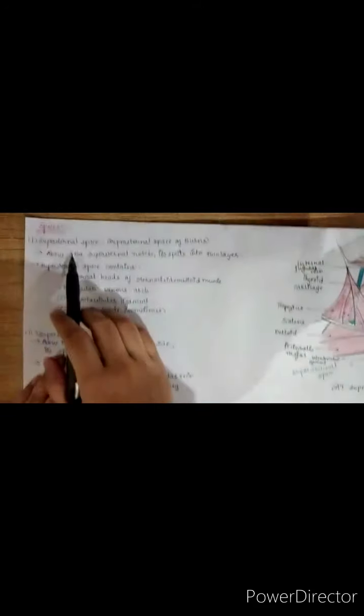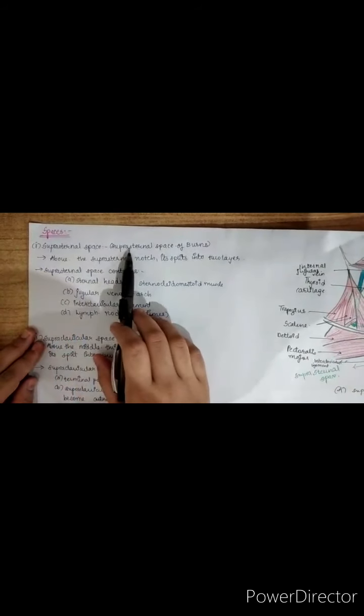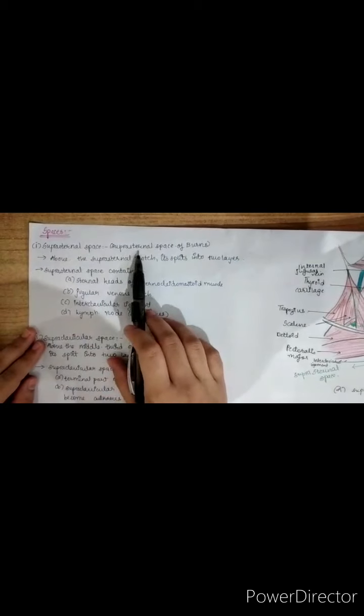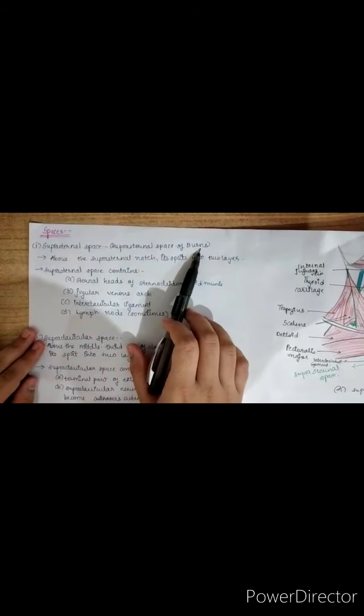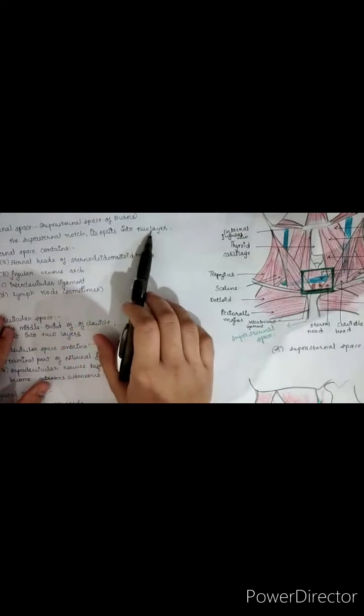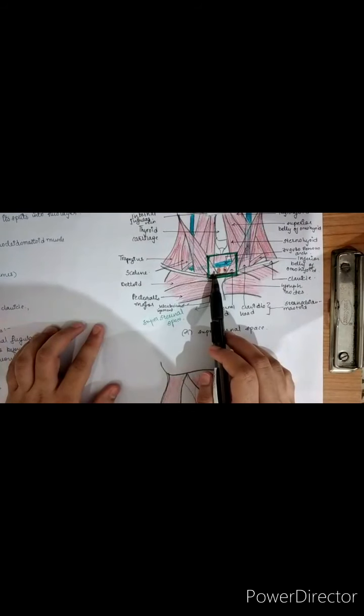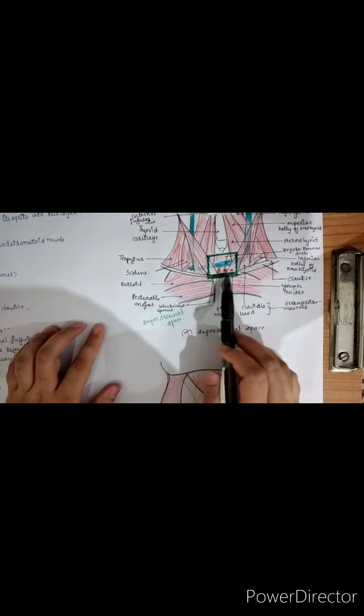Now the spaces. Suprasternal space, also called the suprasternal space of Burns. Above the suprasternal notch, it splits into two layers. The suprasternal space contains the jugular venous arch, the sternal heads of the sternocleidomastoid, lymph nodes, and the interclavicular ligament.